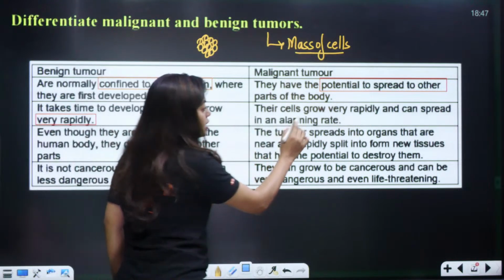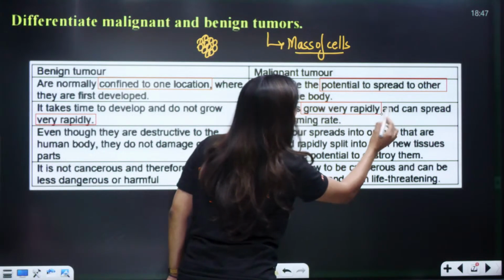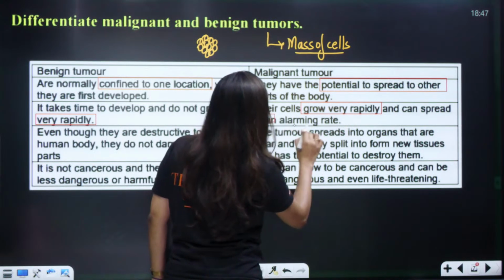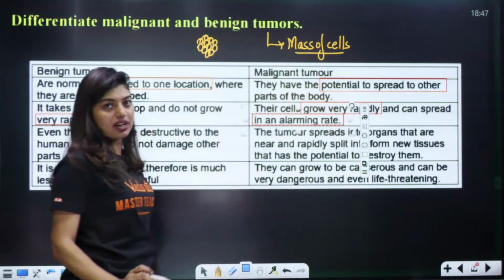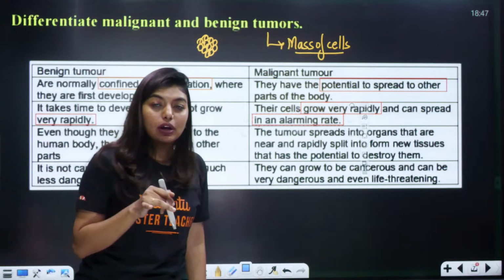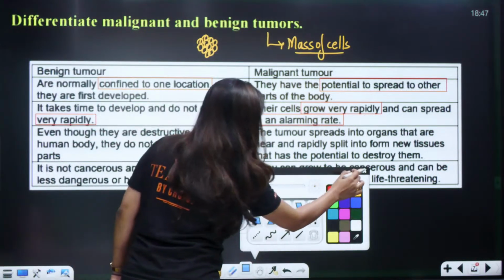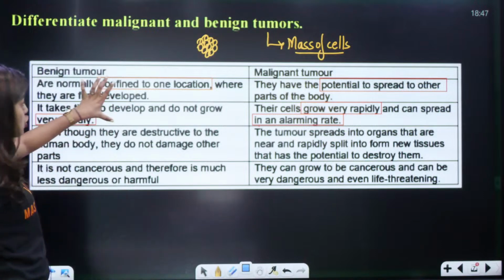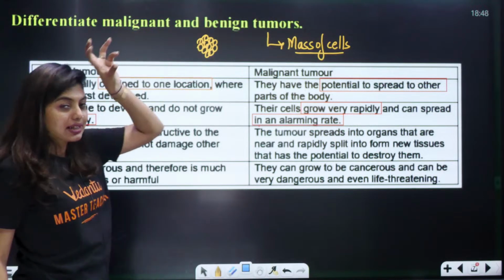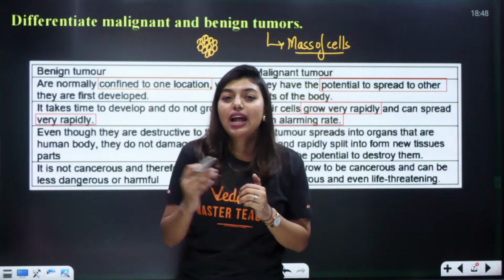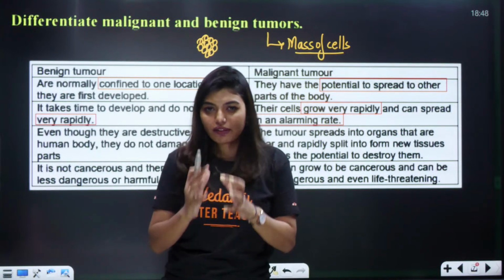Okay, their cells grow very rapidly and can spread at an alarming rate, which is dangerous. Yes or no? Imagine it formed at one place and it starts spreading everywhere. Next point. So, these two points are clear. Benign tumor is confined to one place, and because of it, they also do not spread rapidly. They spread slowly. Okay, they are pretty slow.